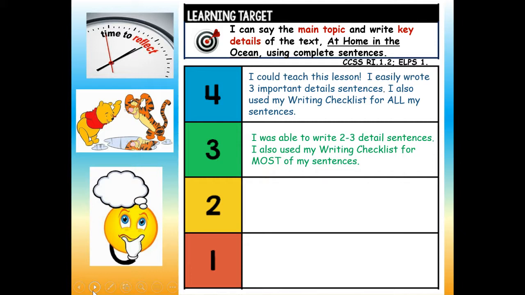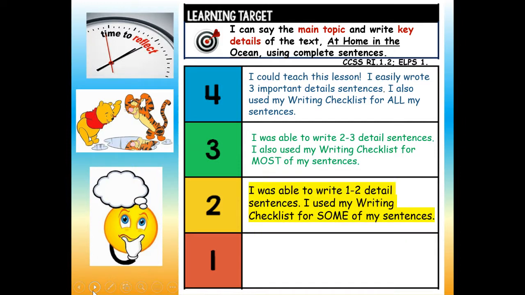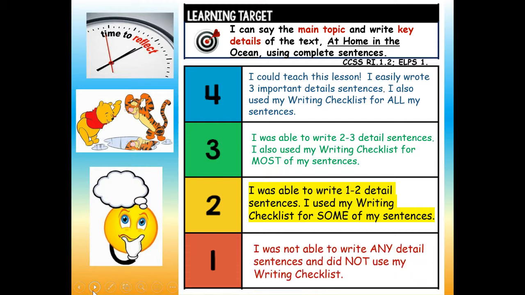I also used my writing checklist for most of my sentences. Or would you give yourself a 2? I was able to write 1 to 2 detail sentences. I used my writing checklist for some of my sentences. Or 1, I was not able to write any detailed sentences and did not use my writing checklist. How do you think you did? 4, 3, 2, or 1? Write it on the top of your page.